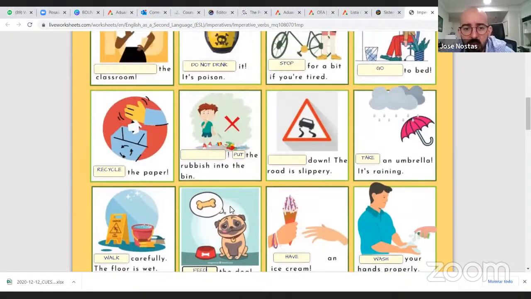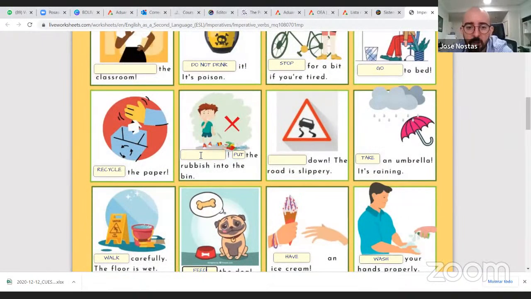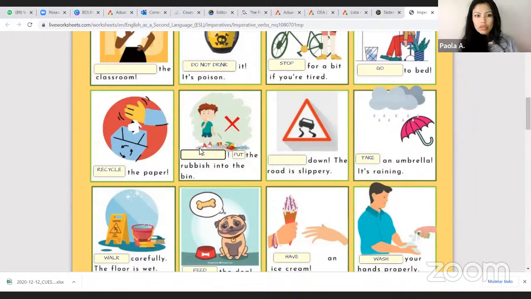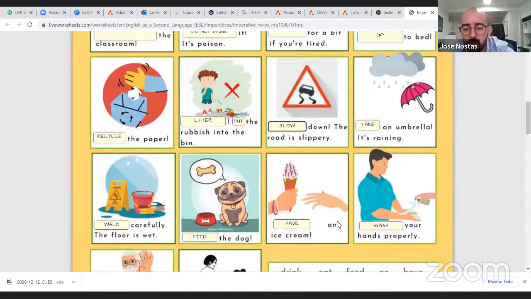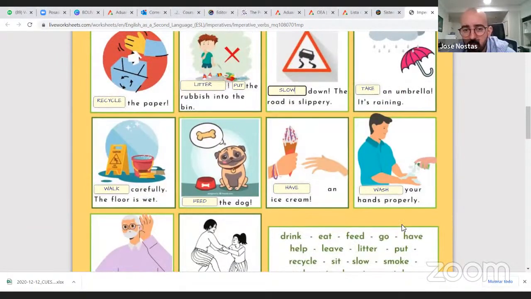What else? There we have stand and stop. Leave, slow. Slow down. Very good. Slow down the road. Leave. Put the rubbish into the bin.